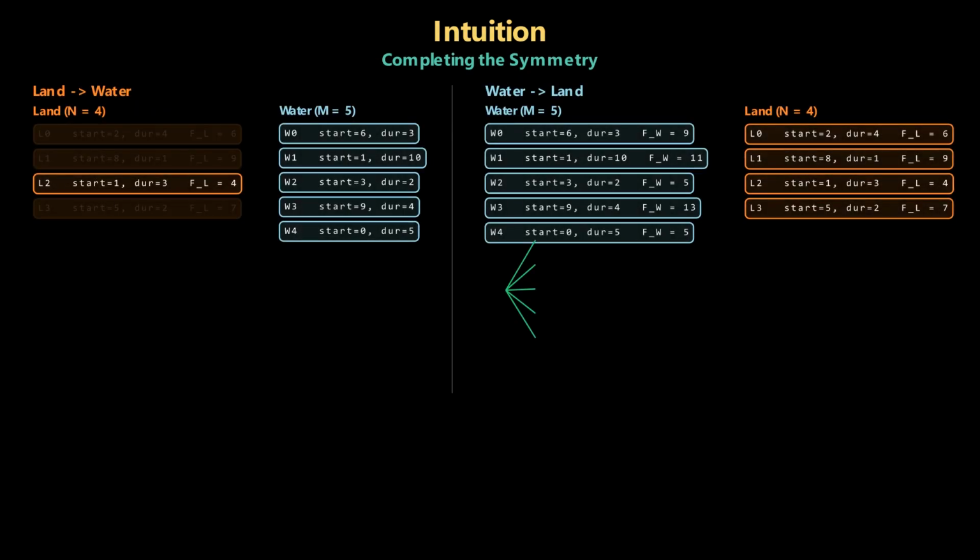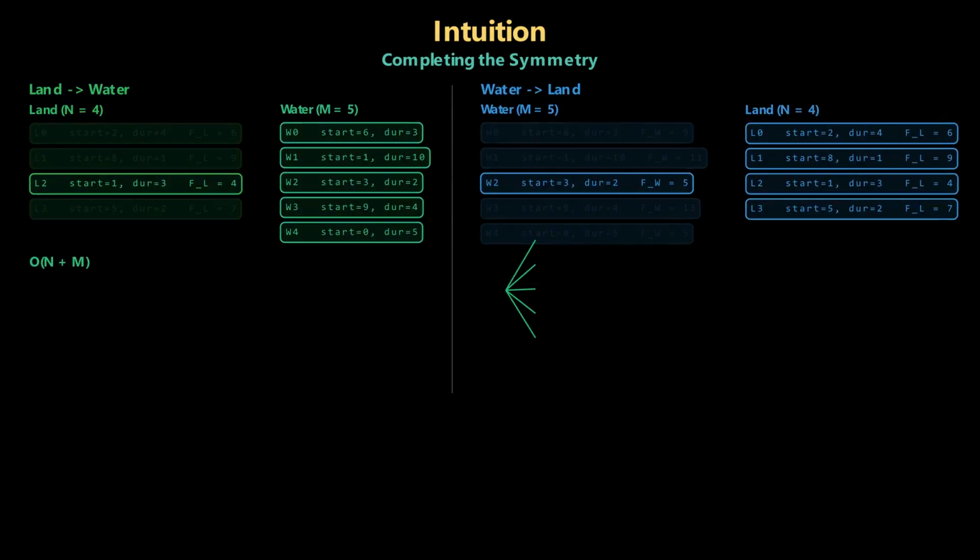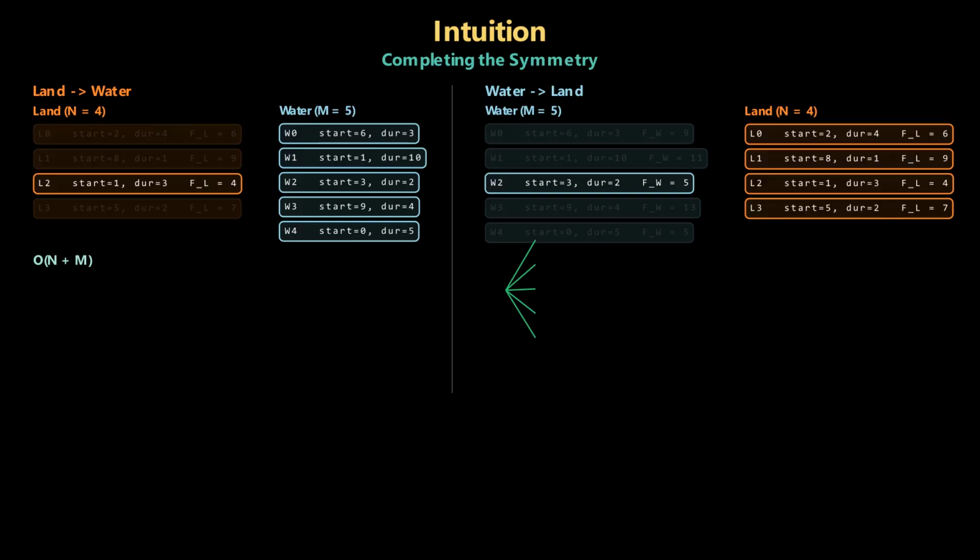What applies to land first applies exactly to water first. Find the earliest finishing water ride independently, and check how it pairs with every land ride. Take the minimum result of these 2 independent pathways for the global optimum. You are now ready to build the algorithm.